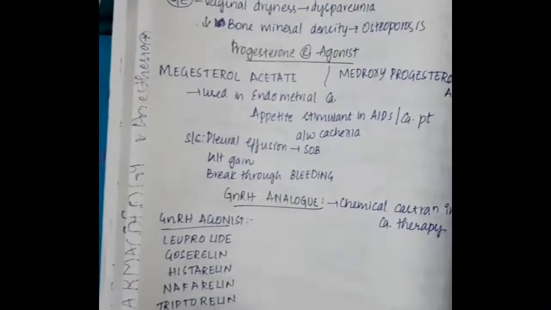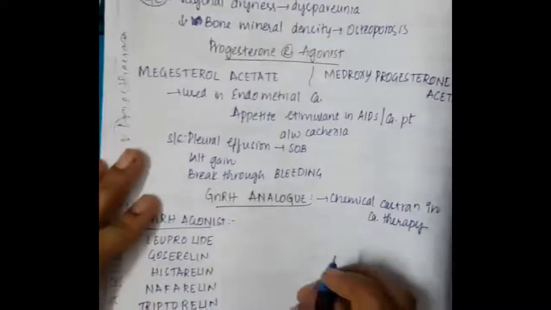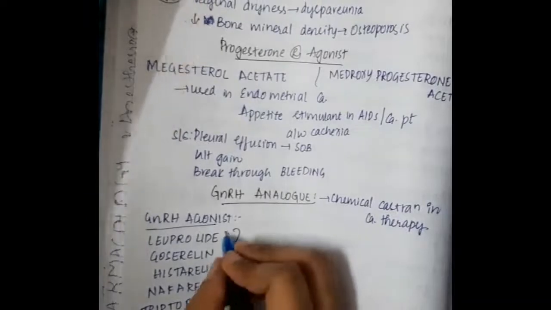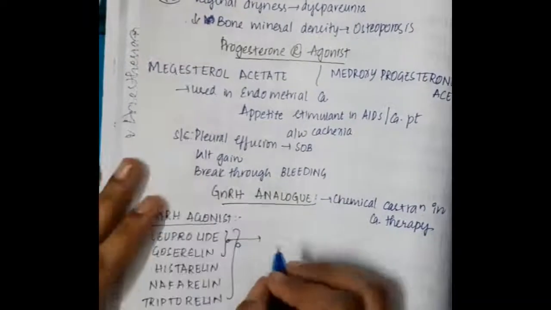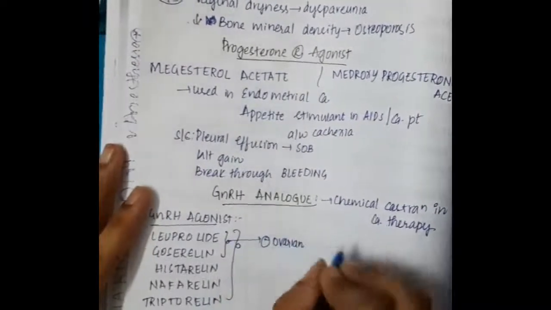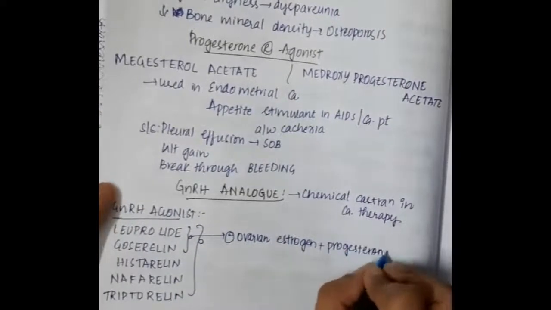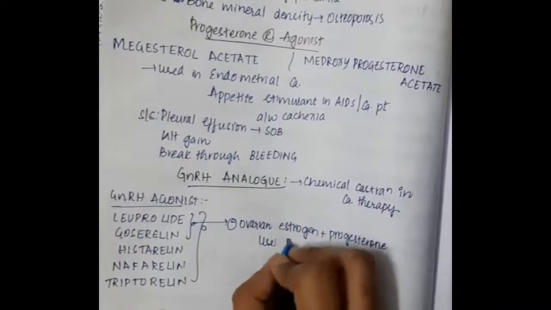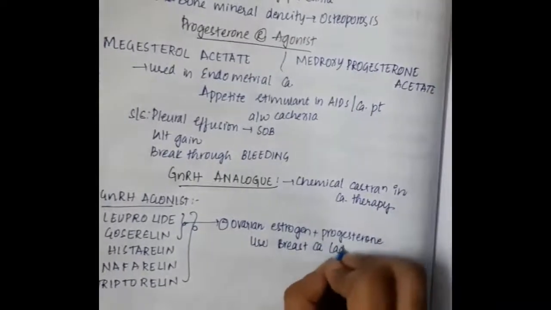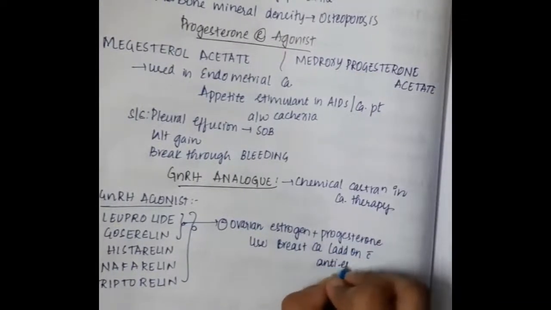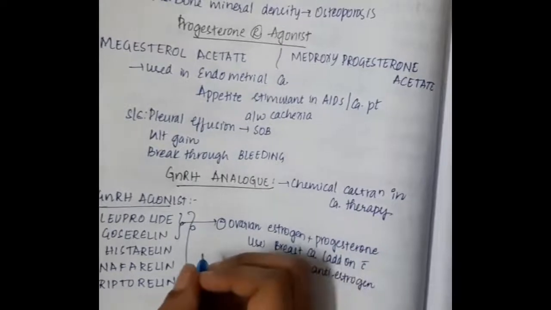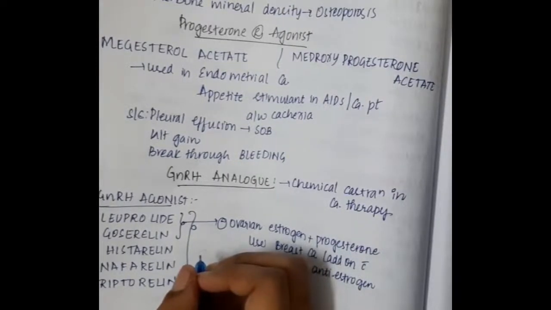Leuprolide and goserelin inhibit ovarian estrogen and progesterone, and both are used in breast cancer as an add-on with anti-estrogen.